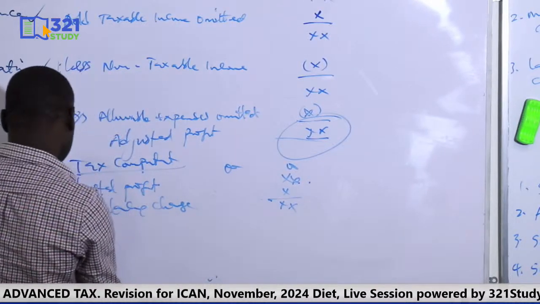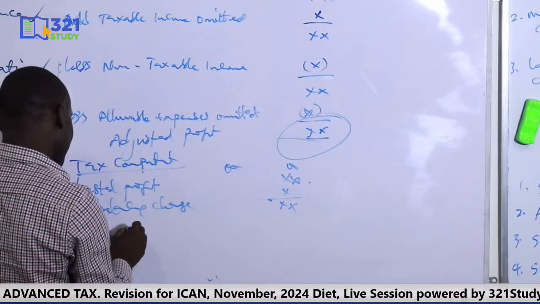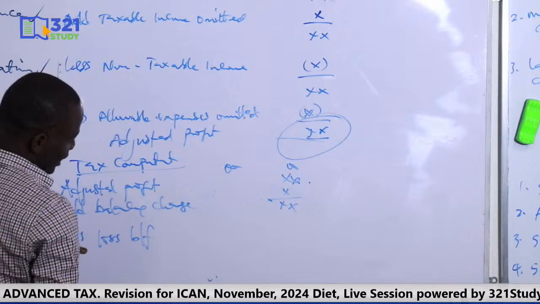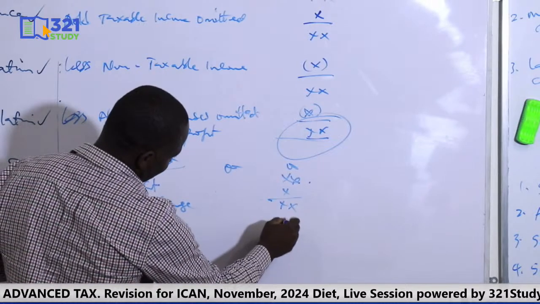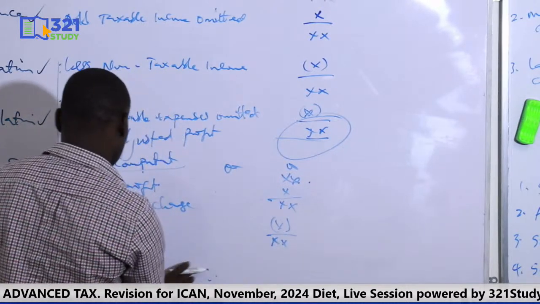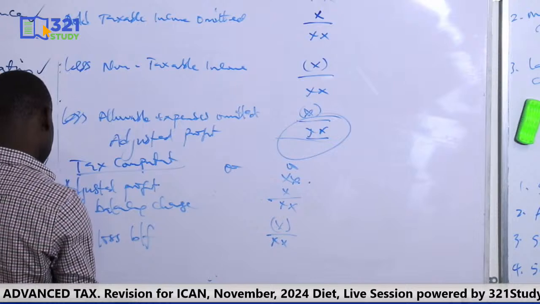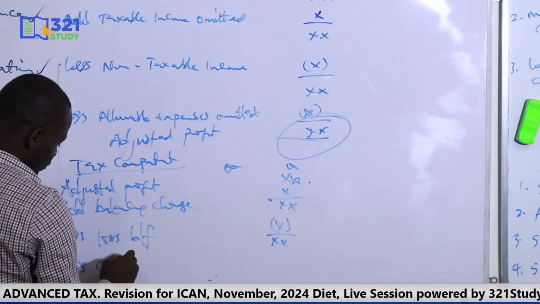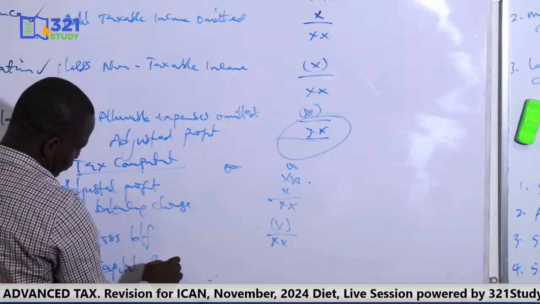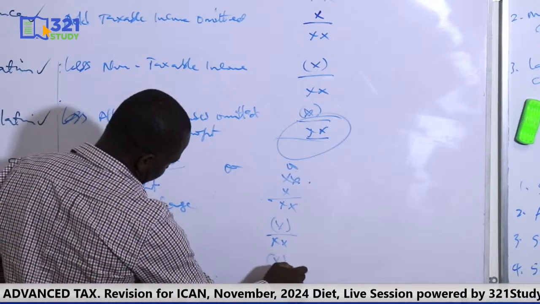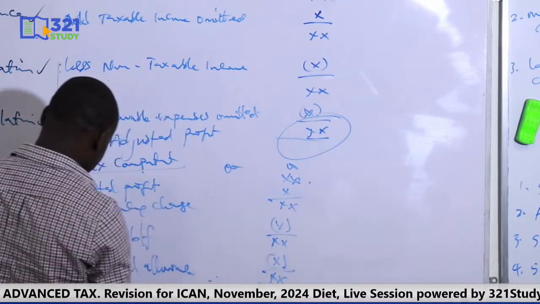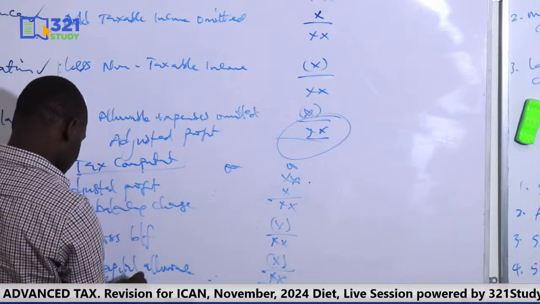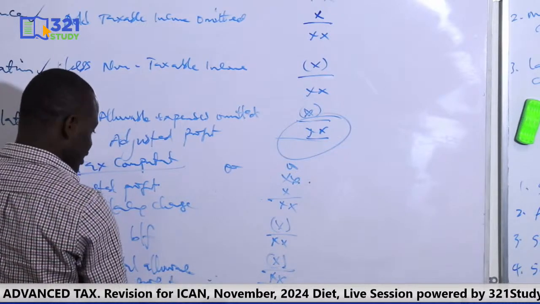Then you less loss. Companies claim their loss on a carry forward basis, so if they have a standing loss to claim, you less it. Then after loss, you take capital allowance. So loss takes precedence over capital allowance. This profit is known as total profit or taxable profit. This is the profit that can be taxed.